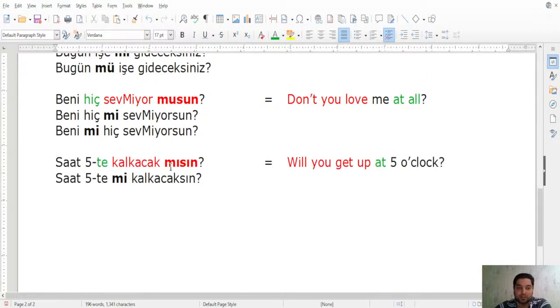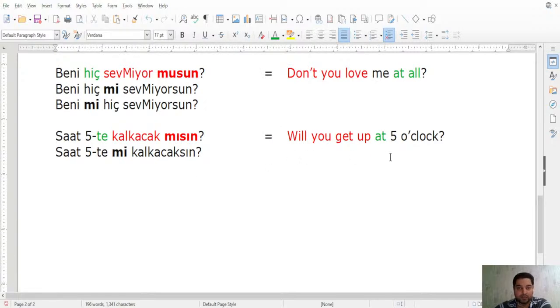Saat 5'te kalkacak mısın? So will you get up at 5 o'clock? Okay. Future tense, right? Future tense, interrogative. Saat 5'te kalkacak mısın? 5 is 5, right? I'm asking whether you are going to get up or not. So I'm not sure whether you are going to get up or not. But therefore I'm asking, will you get up at 5 o'clock or not?